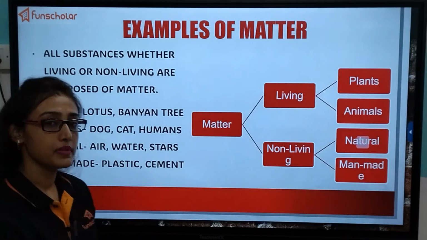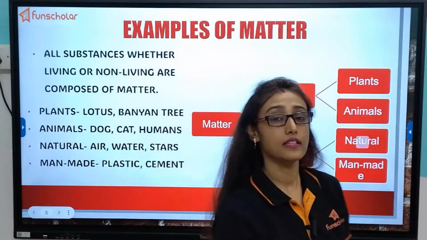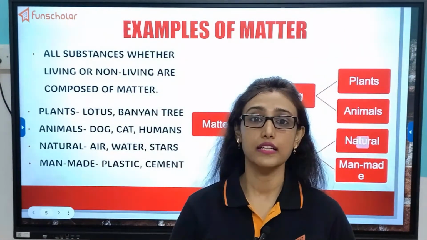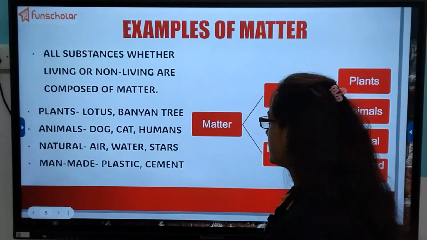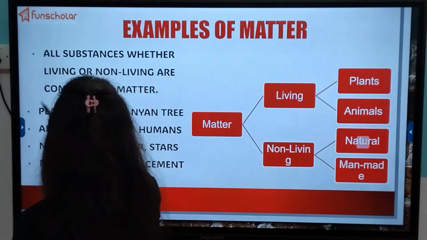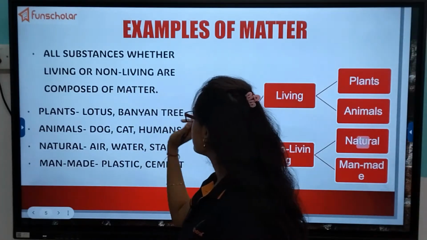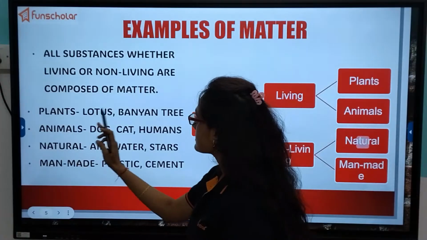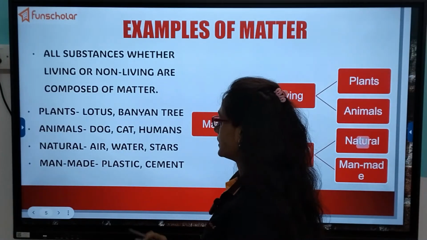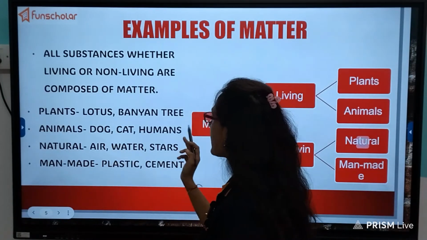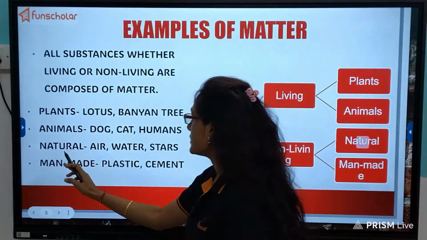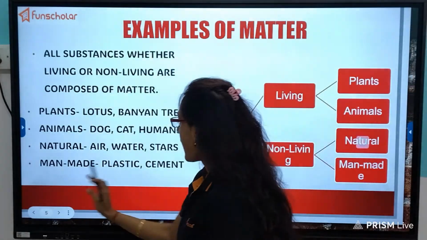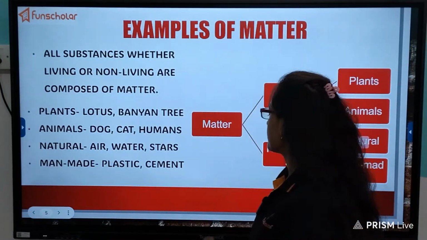Now see examples of matter. I have told you in this universe, everything is matter, whether it is living or non-living. All substances, whether living or non-living, are composed of what? Matter. Plants: lotus, banyan tree. Animals: dog, cat, we humans. Natural: air, water, stars. Man-made: plastic, cement.